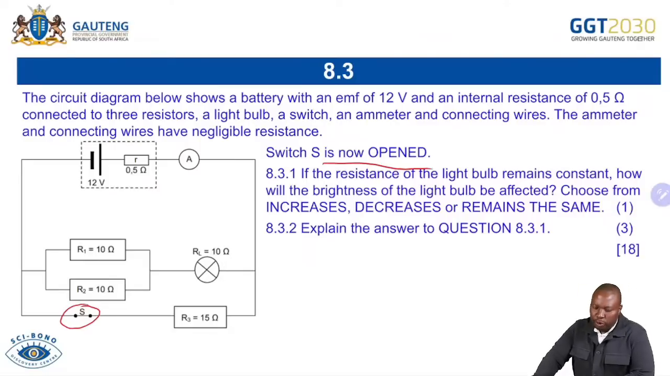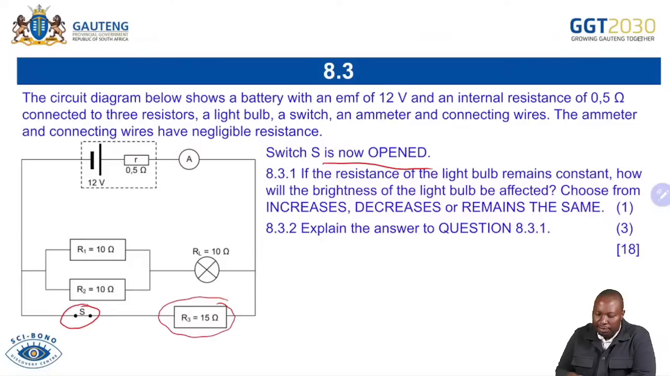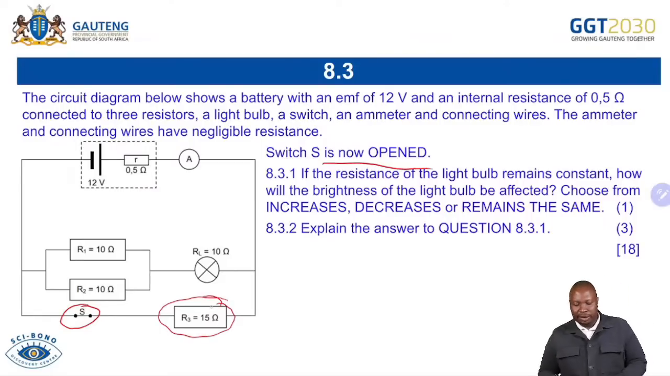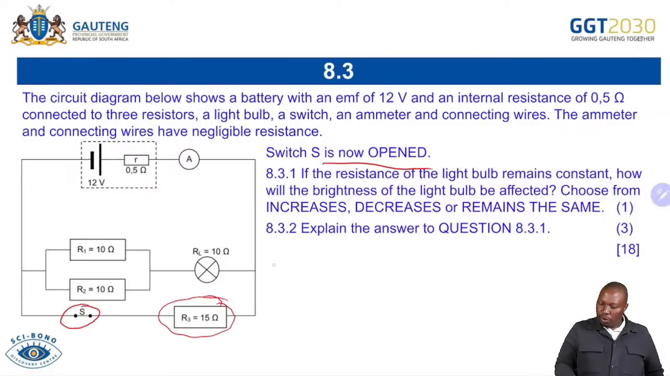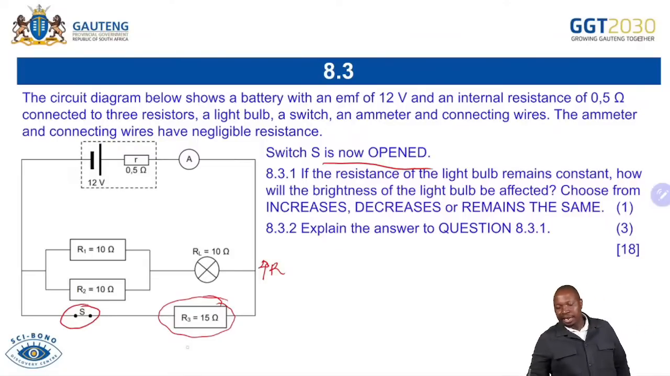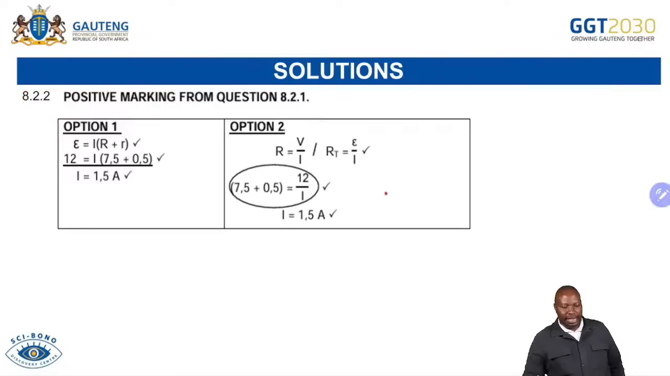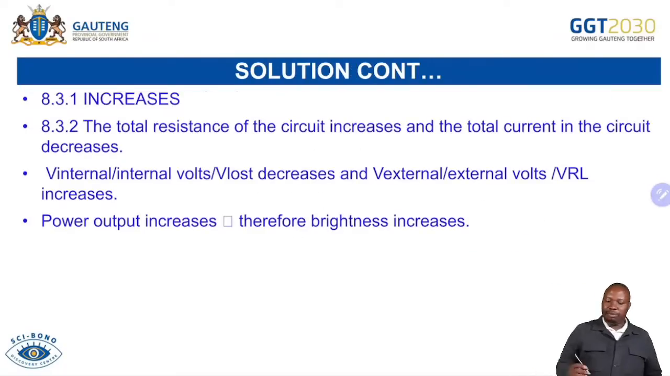Now, what is important for you to understand is that when you open switch S, you are simply removing the 15 ohm resistor. Remember, we said the total external resistance was 7.5, if not mistaken. Now, immediately when you do that, the resistance doubles. So it means now you are increasing the resistance by removing a resistor that was connected in parallel. And then if you check that, it will mean that now you are going to increase the brightness.